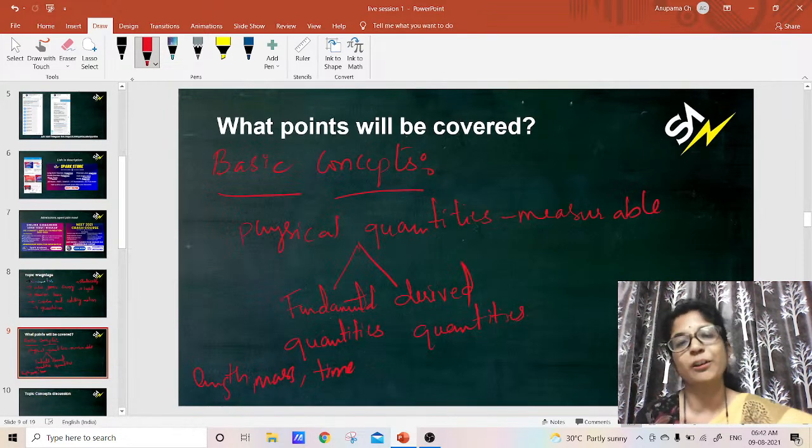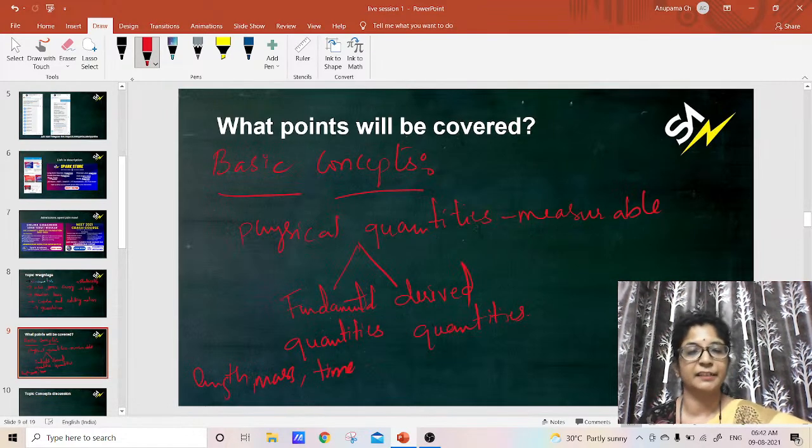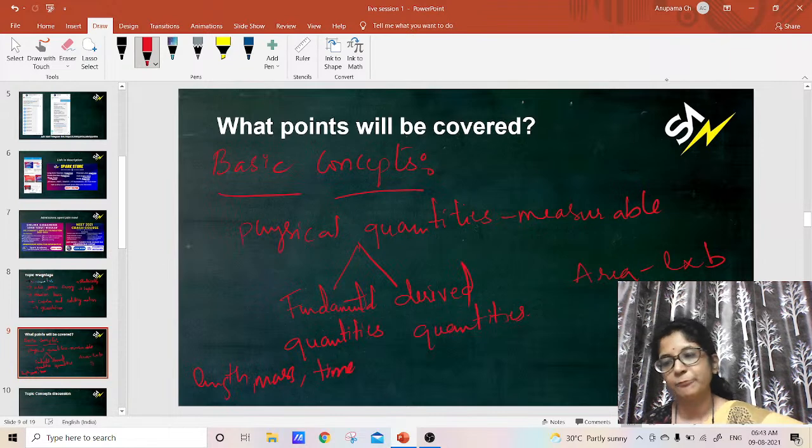The remaining all come under derived quantities. We call them derived quantities because they all depend on, or are derived from, the fundamental quantities. For example, we have area. Area is equal to length into breadth, that is the formula. Or you can also take half b into h, the area of a rectangle or a triangle, whatever it may be.